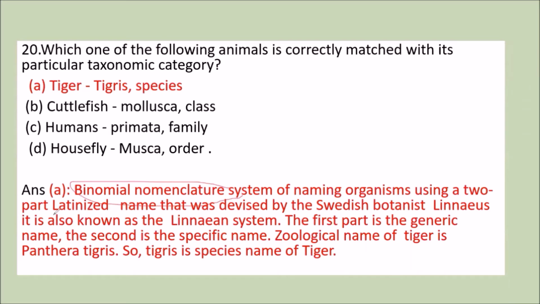organism using two words, that is the genus and the species. And this system was devised by the scientist known as Linnaeus, and it is also known as the Linnean system. Now the first part, we know, is genus, the second part is species. So the zoological name of tiger is Panthera tigris. So tigris is the species name of the tiger. So option A is the correct answer.